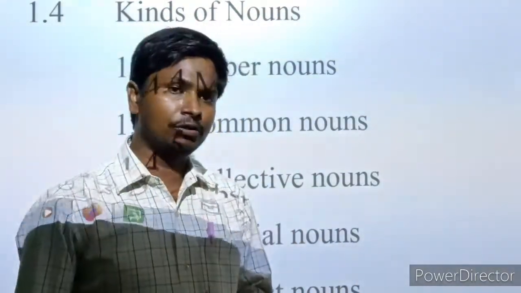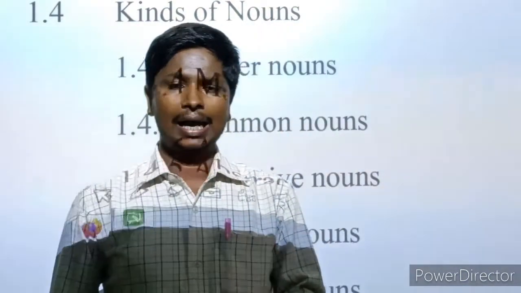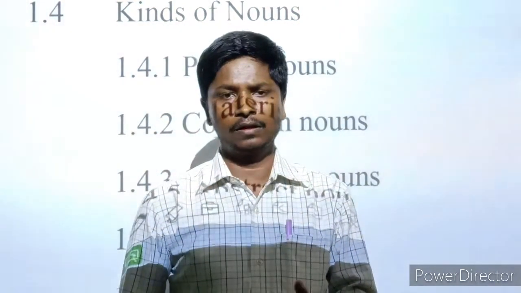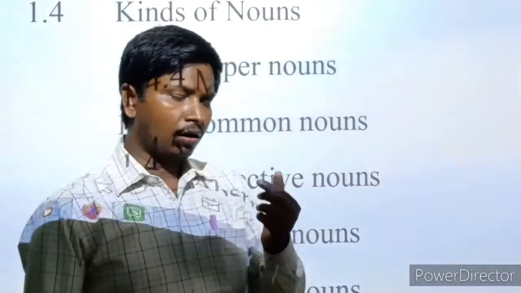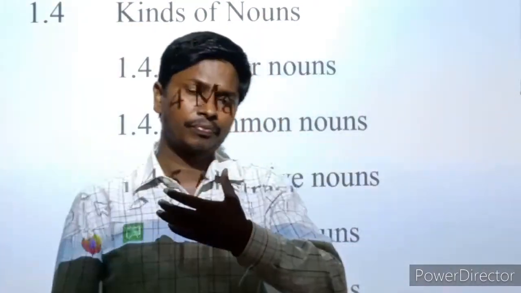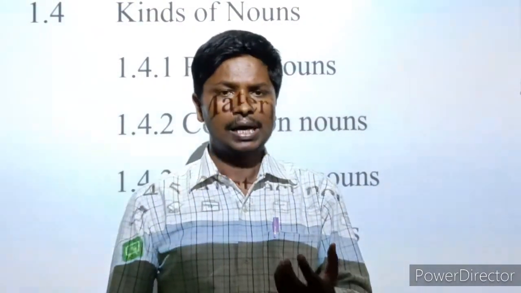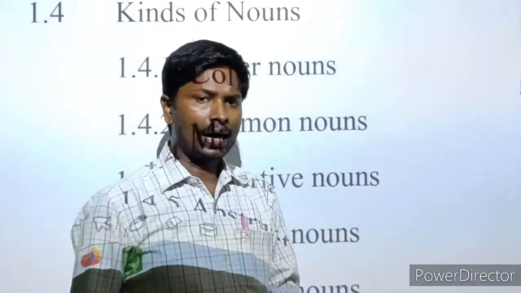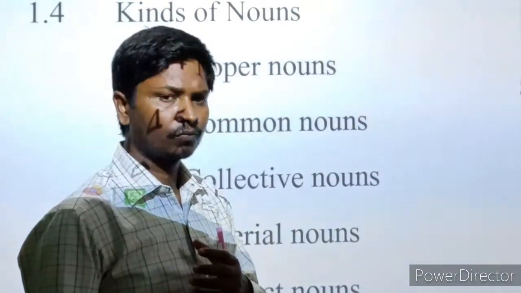According to the definition, noun is the name of a particular person, animal, place and thing. According to me, the things that can be seen, touched or felt around us have a particular name of their own, and that particular name is known as noun.